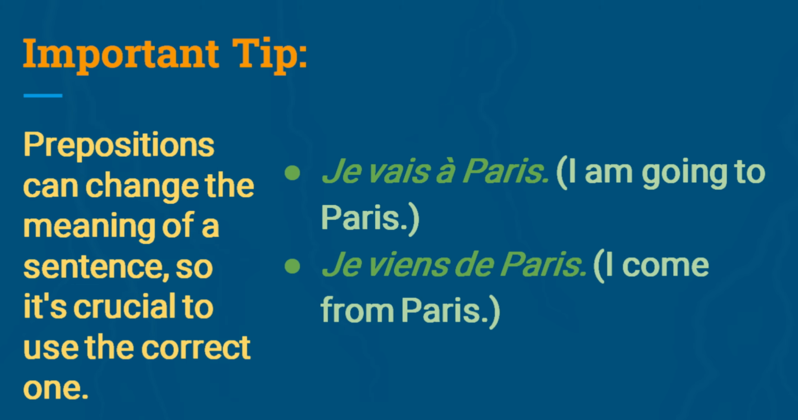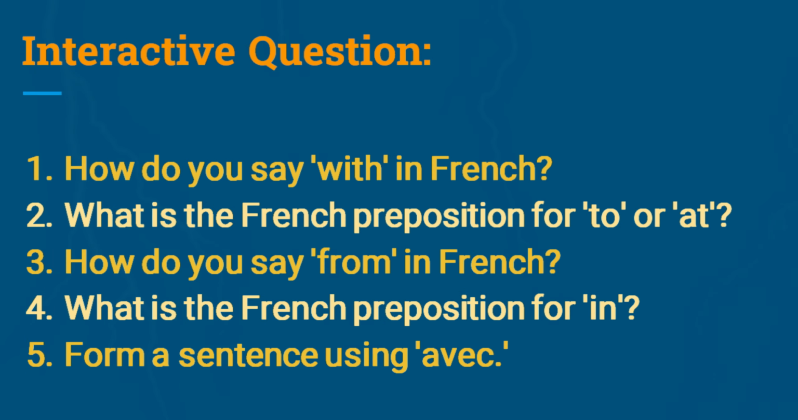Important tip: prepositions can change the meaning of a sentence, so it's crucial to use the correct one. Je vais à Paris. I am going to Paris. Je viens de Paris. I come from Paris. Interactive questions. How do you say with in French? What is the French preposition for to or at? How do you say from in French? What is the French preposition for in? Form a sentence using avec.